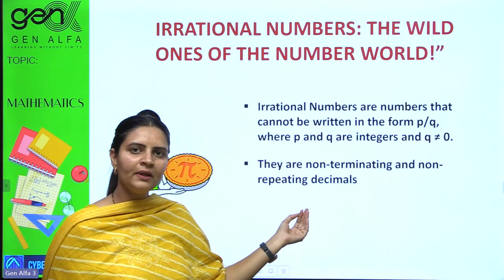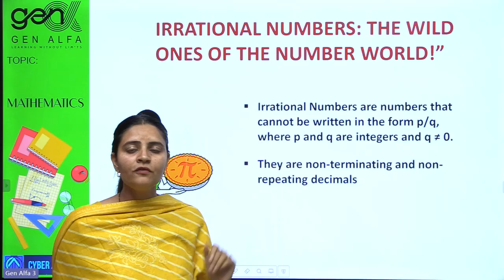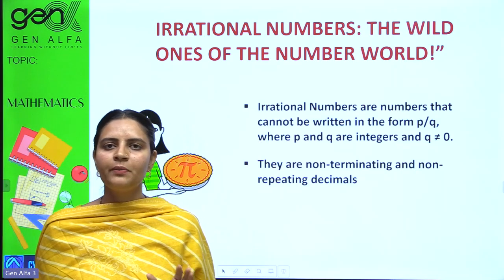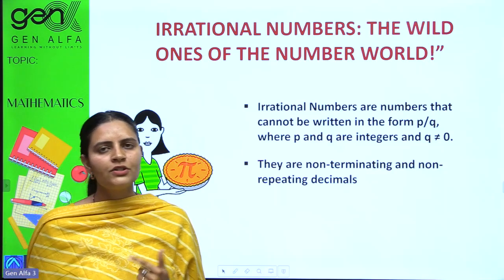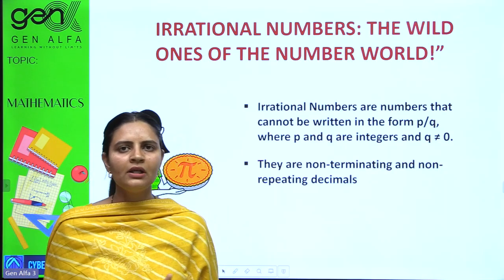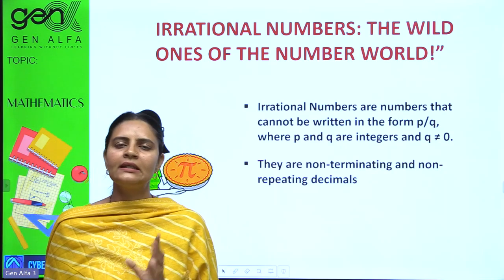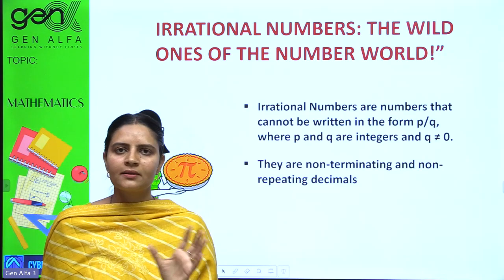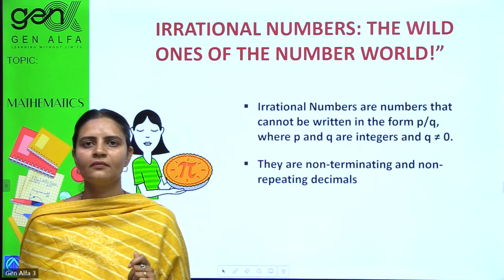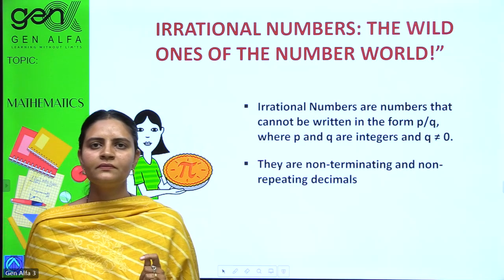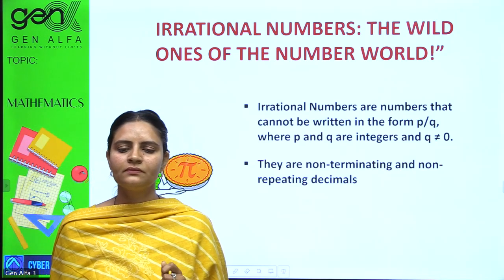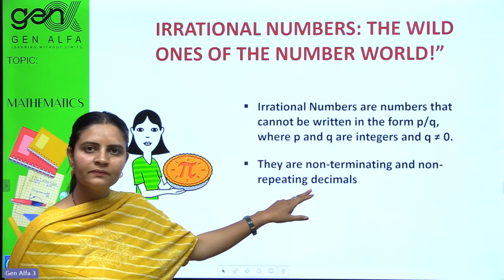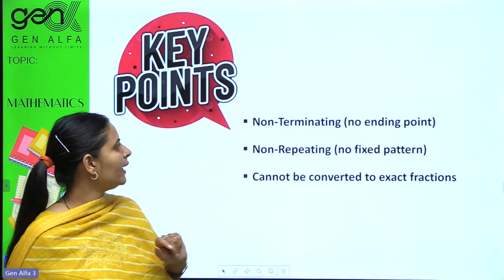Non-terminating, non-repeating, and just the opposite of rational numbers. Cannot be expressible in p by q form. Once you remember the definition of rational numbers, you would automatically be revising the definition of irrational numbers. They are correlated. Just note it down. Written? Very nice. We can swipe it now.